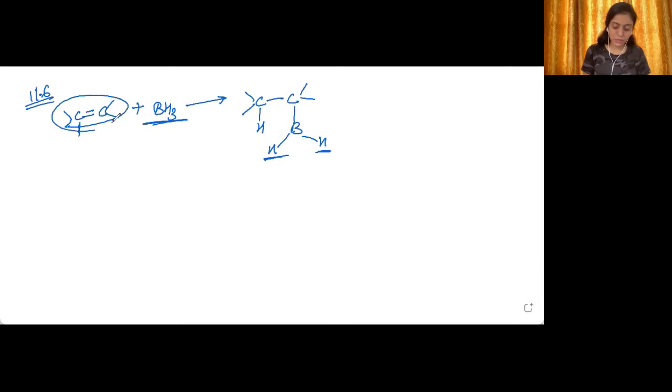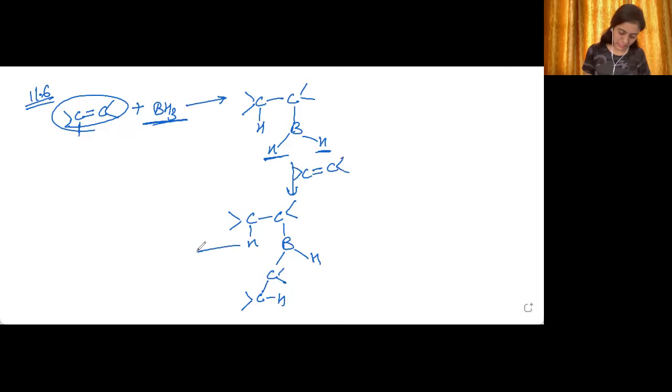I can take one more alkene molecule here. This hydrogen will be given to another alkene molecule and it will be attached to boron like this. Now one more hydrogen is there, so I can just show it like this again.